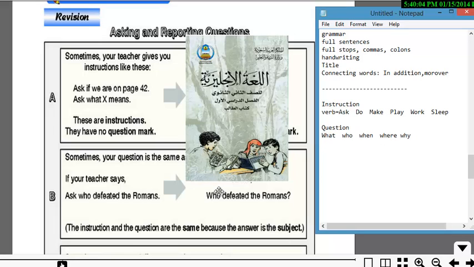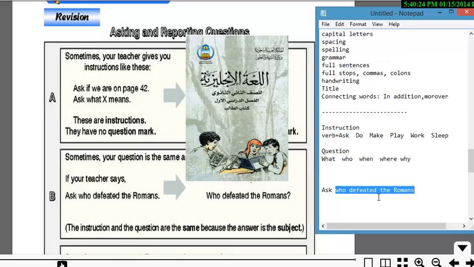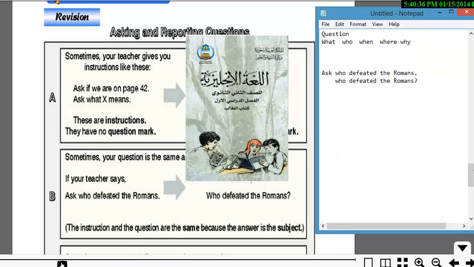Now, sometimes your question is the same as your teacher's instruction. For example, if your teacher says, ask who defeated the Romans, you can say, who defeated the Romans? And it's just a question. You will only remove the word ask. Let me give you an example. Ask who defeated the Romans. And then you just put it down the same way. Who defeated the Romans? Okay, see the difference between a question and an instruction. The first one is an instruction, the second one is a question.